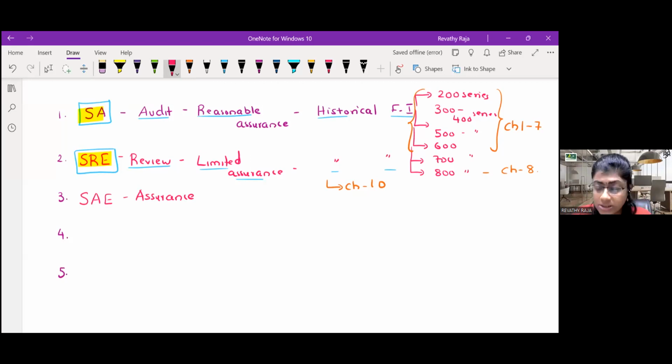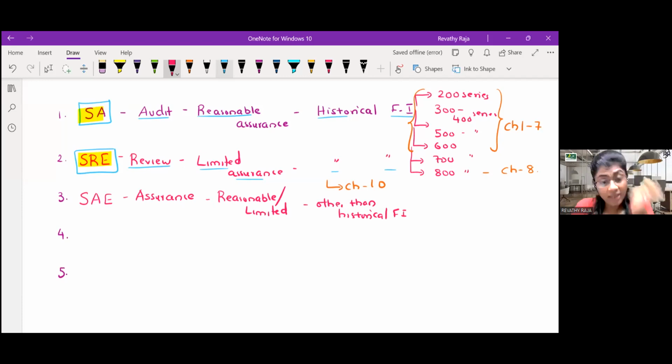Now, what is this assurance? Here we will give some kind of assurance. It can be either limited or reasonable assurance. But what is the difference from SA and SRE? Here you are giving assurance not on historical financial information, but on other than historical financial info. It can be prospective, future, it can be on internal control, etc. Anything other than historical financial, you are giving assurance.